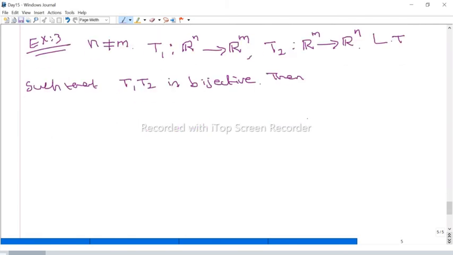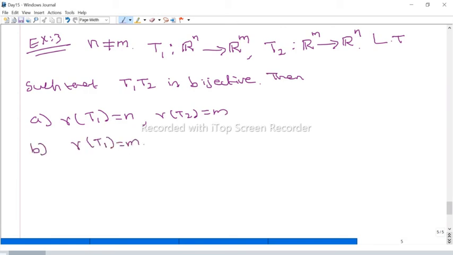Then the first option is rank of T1, where R means rank. So the rank of T1 is n and the rank of T2 is m. The second option, the rank of T1 is m and then the rank of T2 is n.